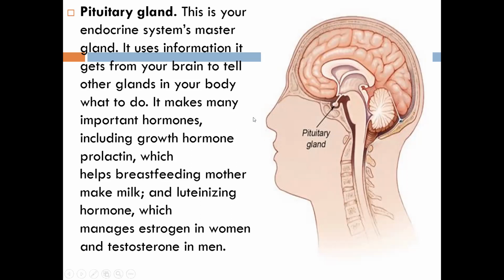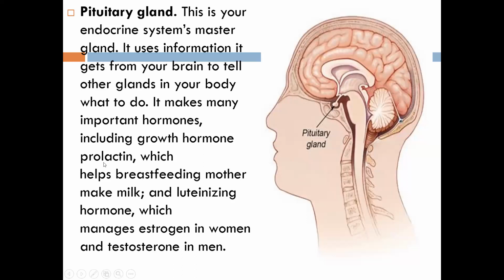Means the glands that are available in our body, this pituitary gland tells them what to do, this and that. All the information that comes from the brain is passed with the help of this pituitary gland. And it makes many important hormones, like growth hormone and prolactin.